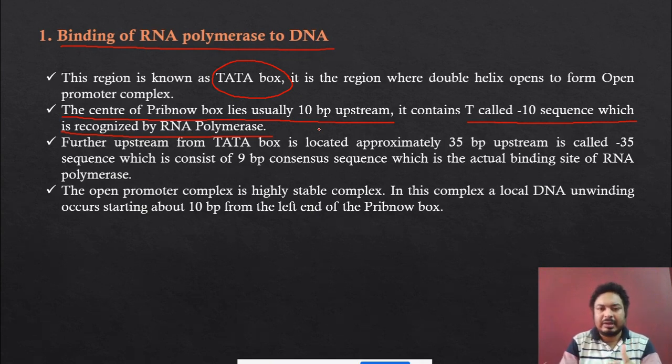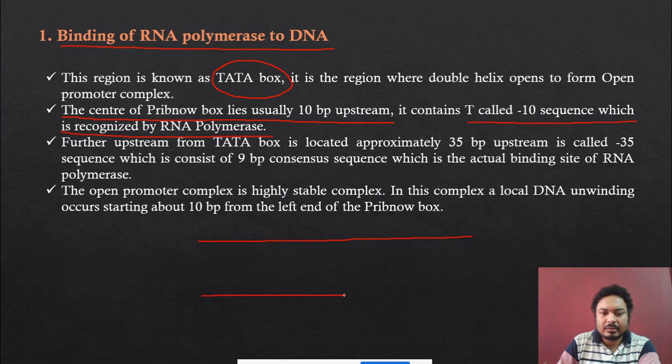We all know this. Now the question is, which strand undergoes the RNA transcription? Just to remember, there is a direction: the 5' to the 3' direction. RNA can be synthesized in the 5' to 3' direction. Now see, suppose this is one strand and this is another strand. Suppose I have written over here, this is the 3' end, and over here this is the 5' end.